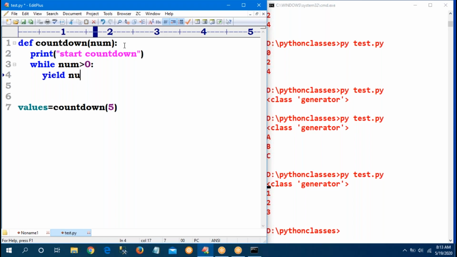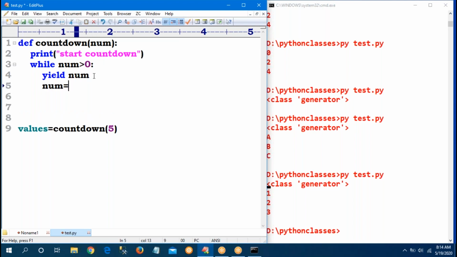What is the keyword? Yield of number. Countdown I am calling, 5 I am passing to the number. Countdown is started. Number greater than 0, condition satisfied. Yield is the keyword, yield of number. So what is the number first? 5 generated.